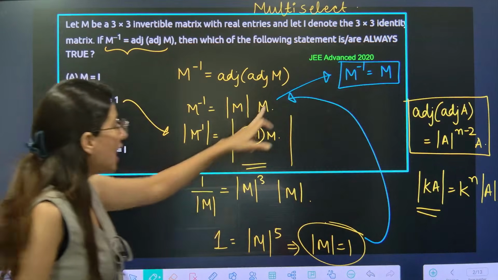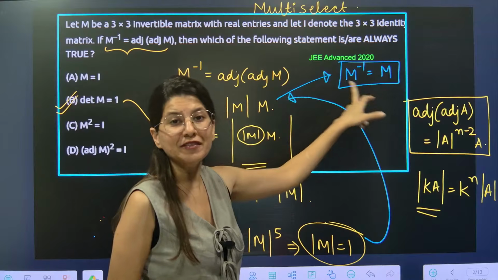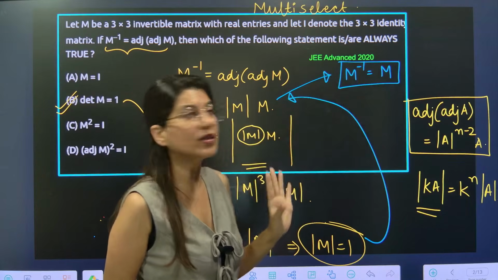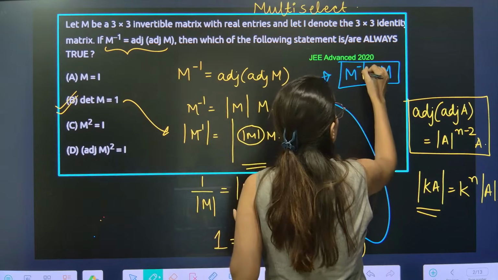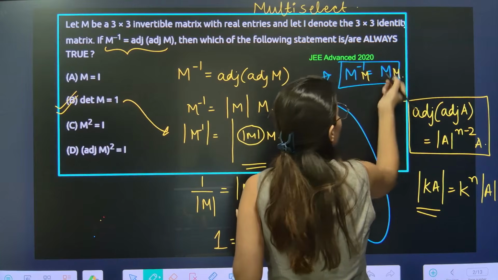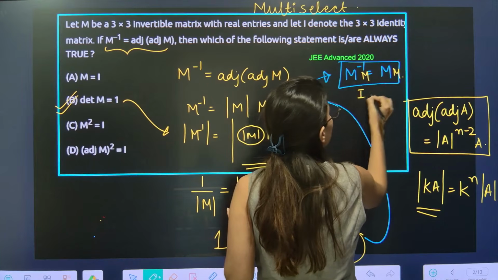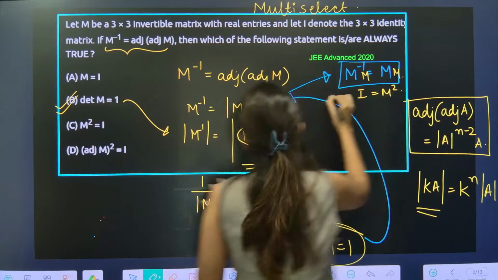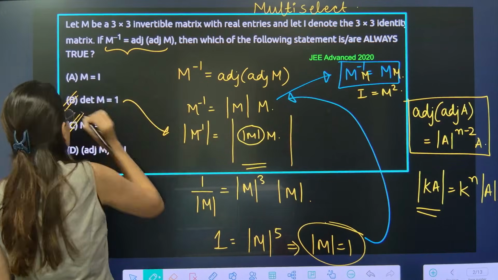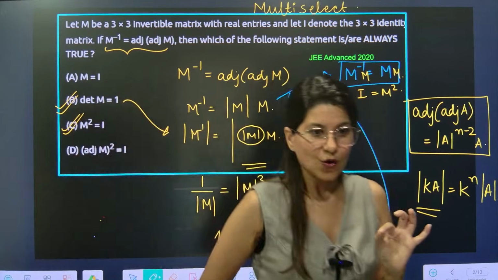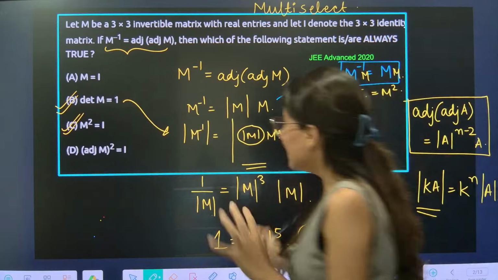Okay. And now if you solve it, how will you solve it? By multiplying M both the sides. Just multiply M both the sides. So what will you get is M inverse into M is I, equals M square. M square is coming out as I. Option C is also correct. Okay. Alrighty.